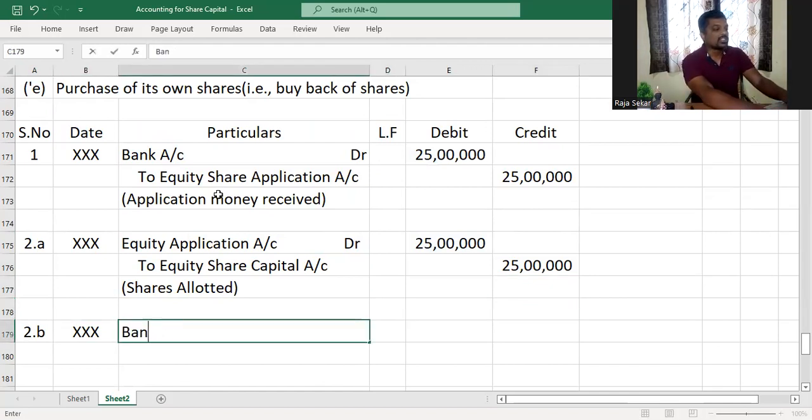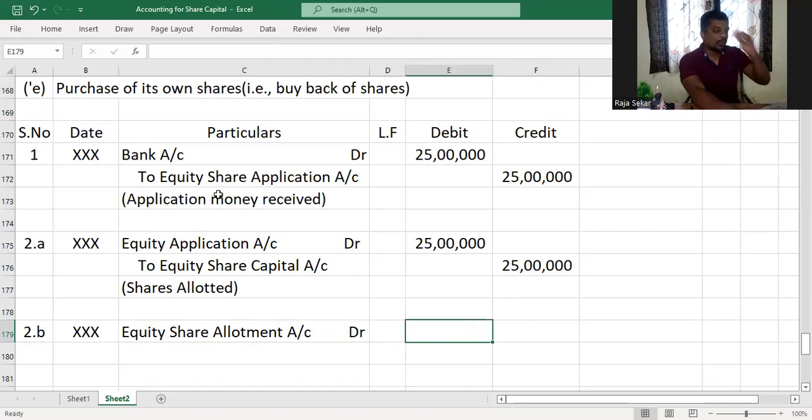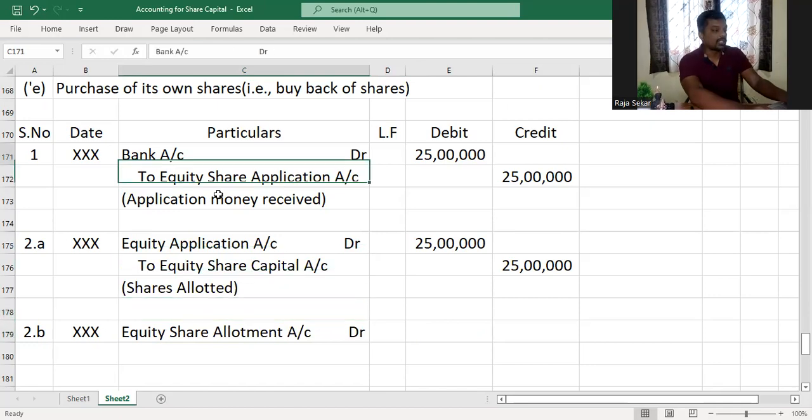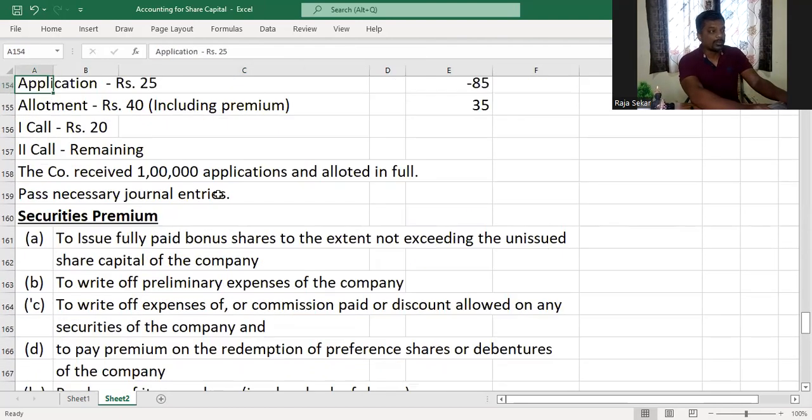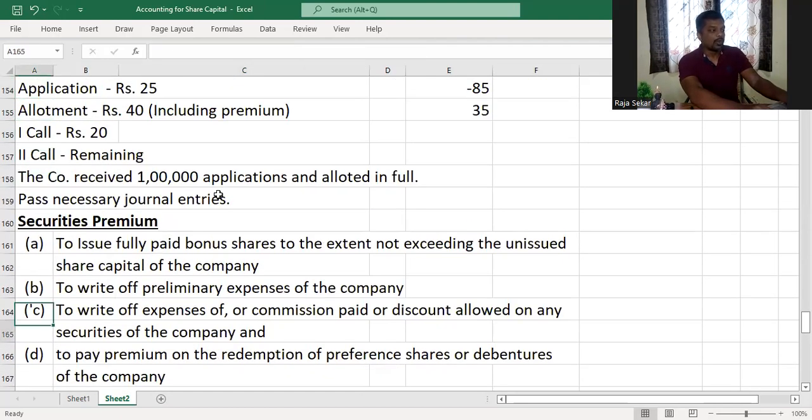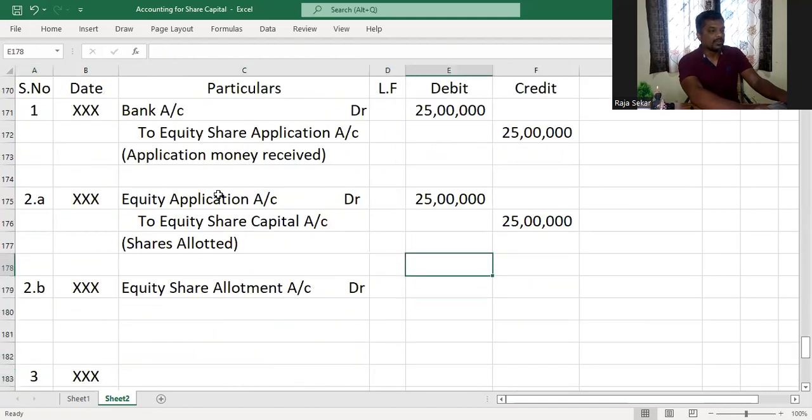And we need to make the allotment money due. This is where it actually changes, my dear children. The journal entry slightly changes when there is premium. In whichever call premium is due, when you account for that, it is slightly different from what you have learned till now. Okay, so equity share allotment account debit, you make the allotment money due completely. So that is 40 rupees is the allotment money per share, including the premium of 20 rupees, right? So 40 rupees you make due.